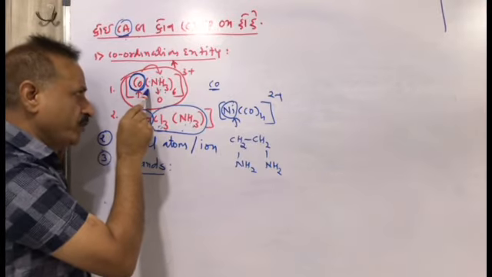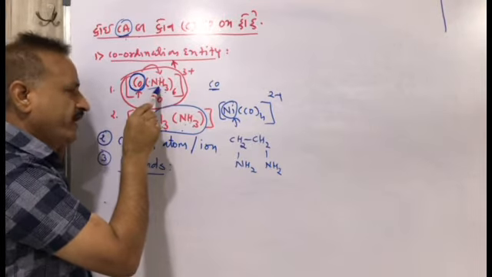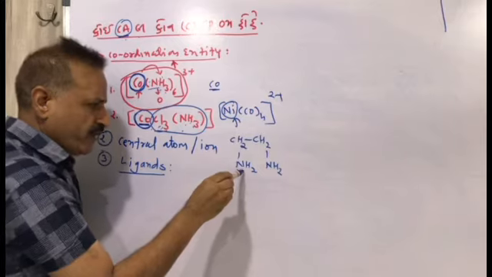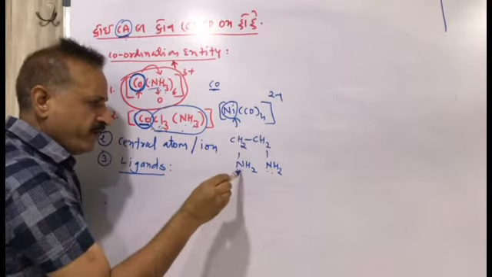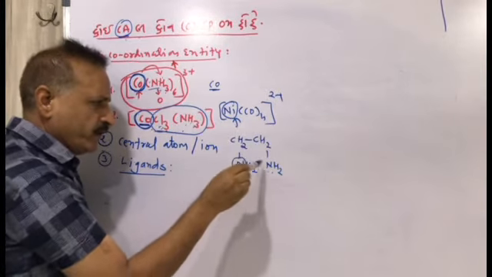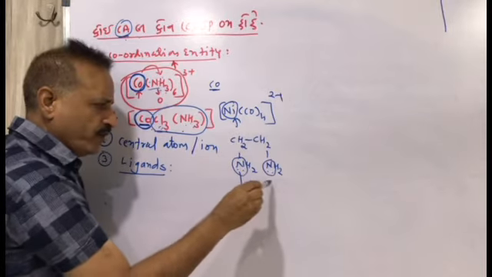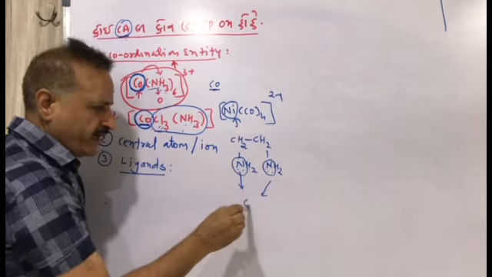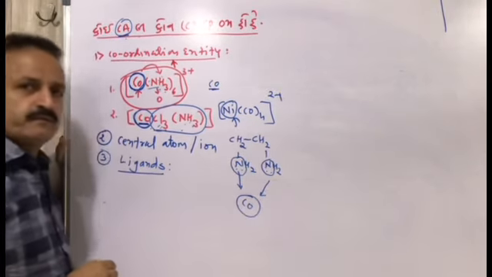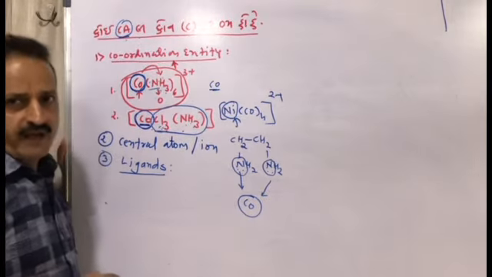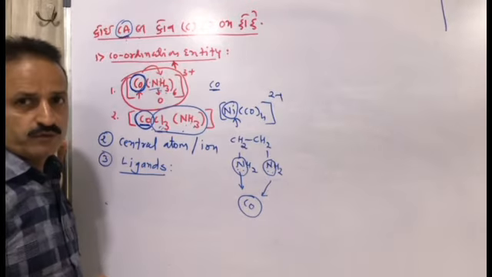That is called a unidentate ligand. And here there are two nitrogens, so two atoms give two electron pairs to the central atom, and it is called bidentate or didentate.